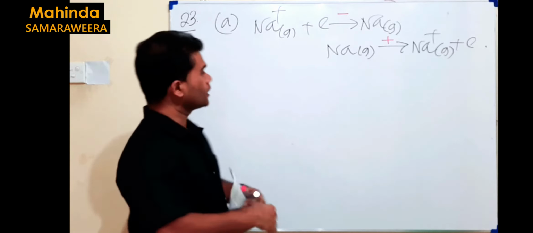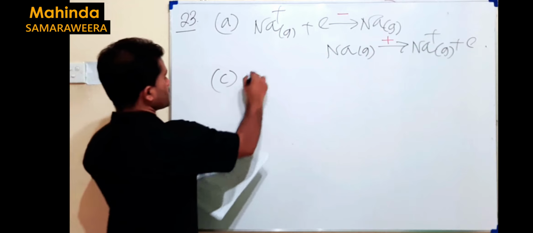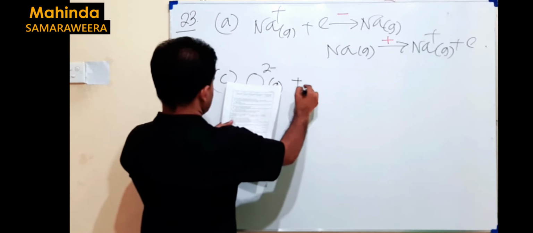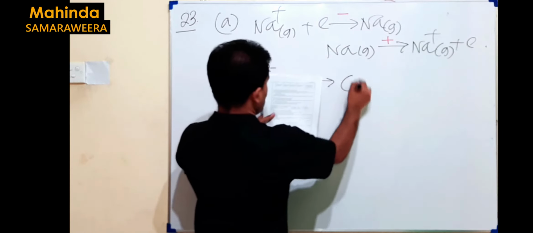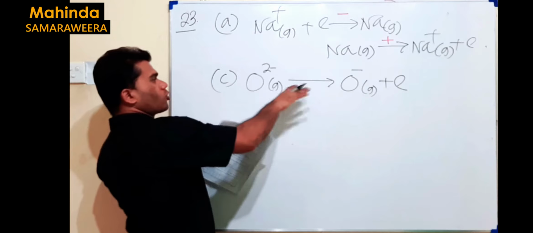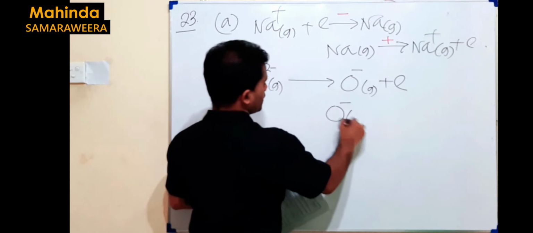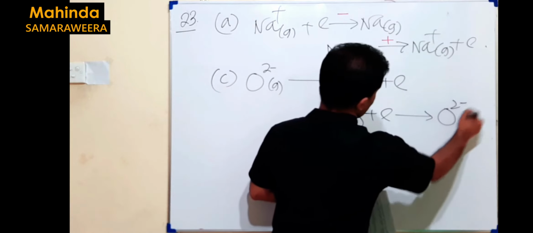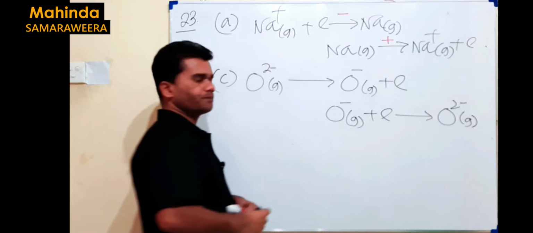C, again not familiar. When you consider C, it's O2 minus gas goes to O minus gas plus electron. If you are not comfortable with this one, just think about the reverse process. O minus gas plus electron goes to O2 minus gas. So what is this?